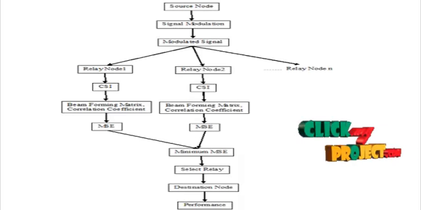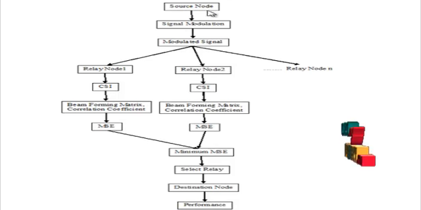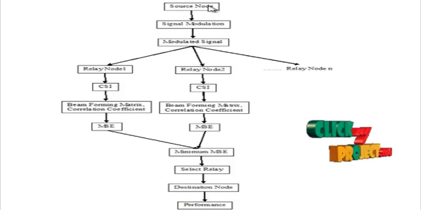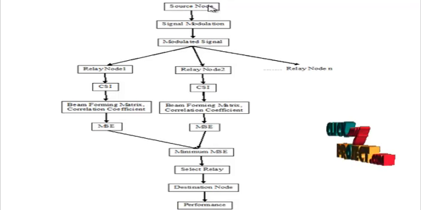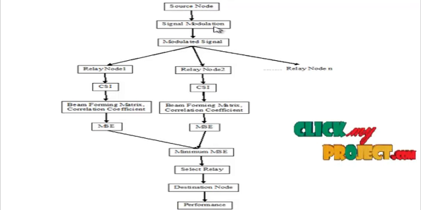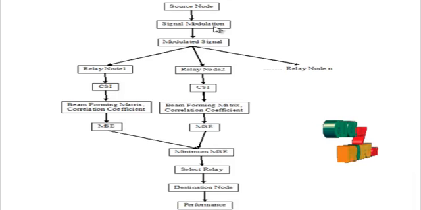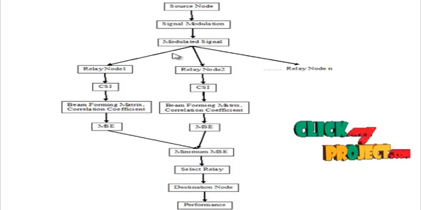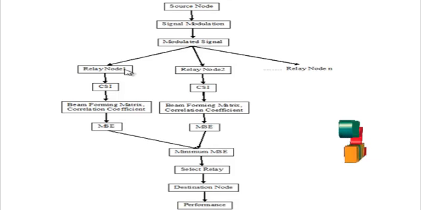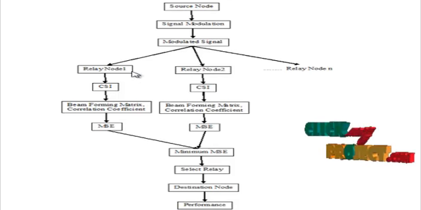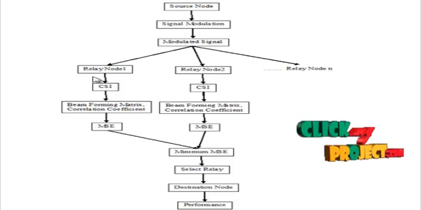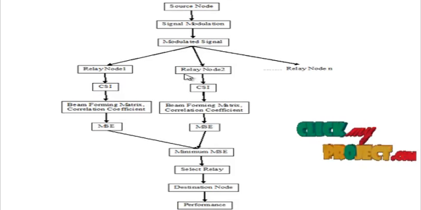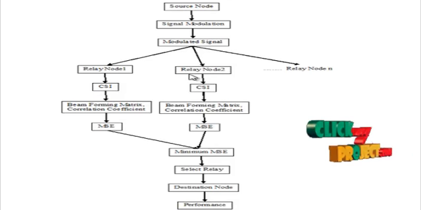Let me see the flow of the process. The source node and the destination nodes are initially obtained. From the source node, the signal is to be transmitted. First the signal is modulated based on the modulation techniques. The modulated signal is then transmitted to all the relays, and in the relays the channel state information is obtained. For each relay, the channel state information is calculated separately.